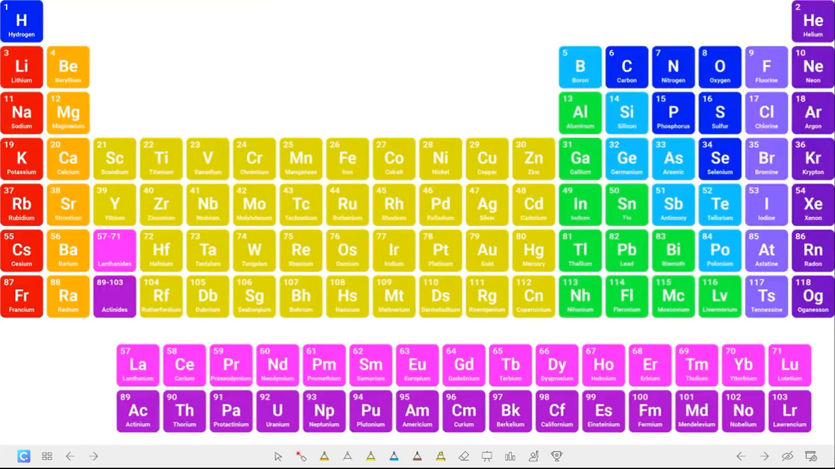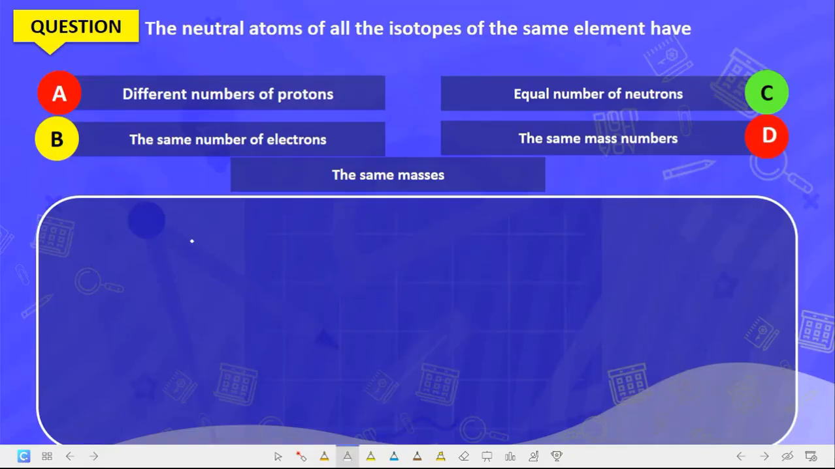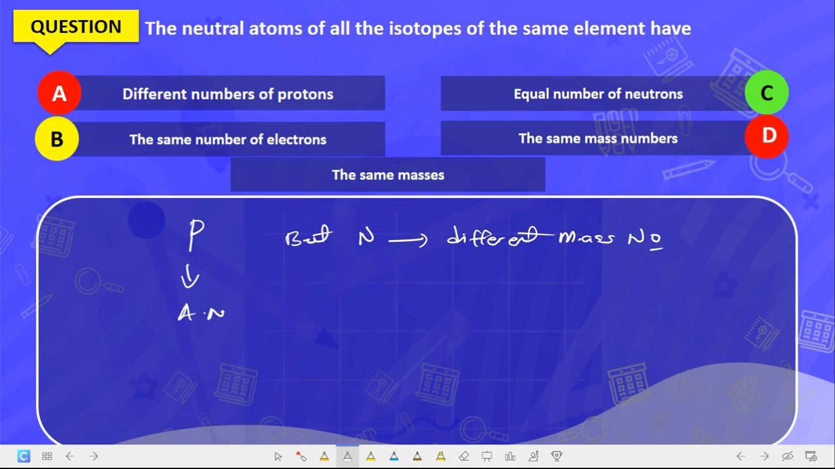Now the next question says the neutral atoms of all isotopes of the same element have. All isotopes have the same number of protons, but different numbers of neutrons, and then different atomic mass or mass number. Are you getting it? That is isotope. Isotopes are atoms with the same number of protons, the same atomic number, but different numbers of neutrons, and then different atomic mass or mass number.